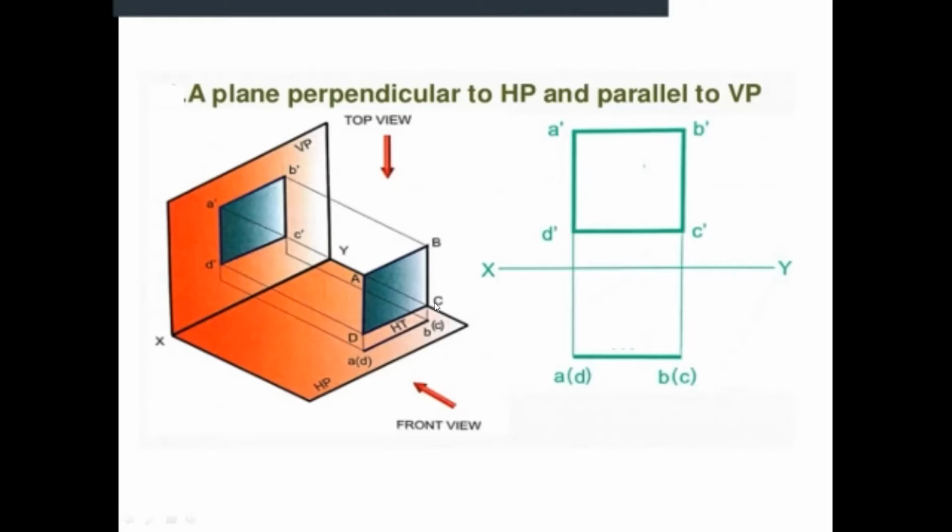Similarly, BC is identified, B dash C dash is identified as a front view, this edge, and the C dash D dash edge is seen. This front view we complete by joining A dash B dash, B dash C dash, C dash D dash, and D dash to A dash, and get a front view here. Are you able to get it?